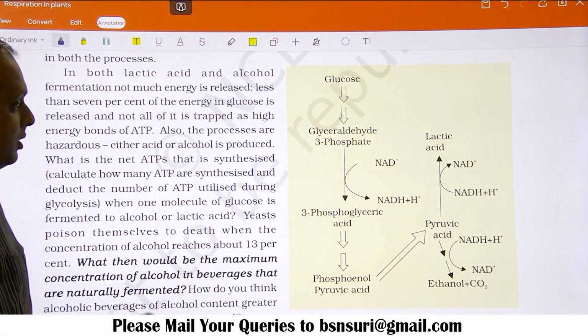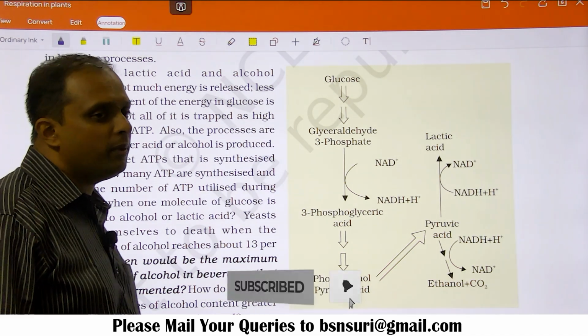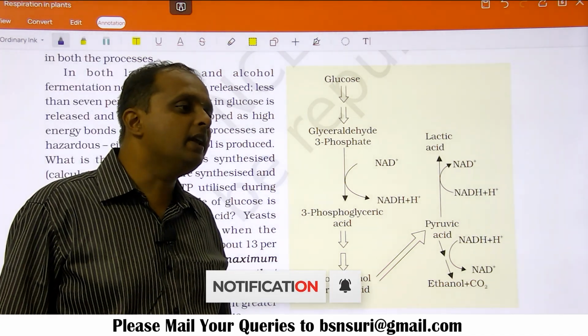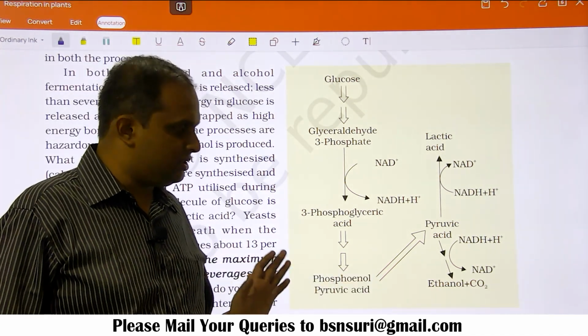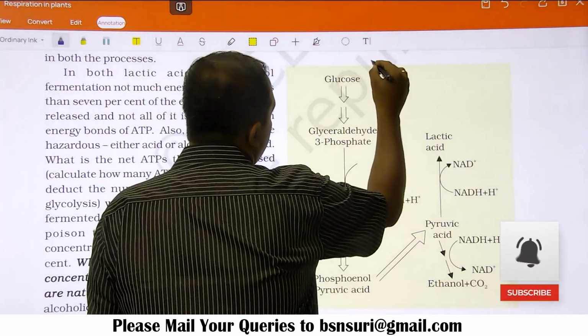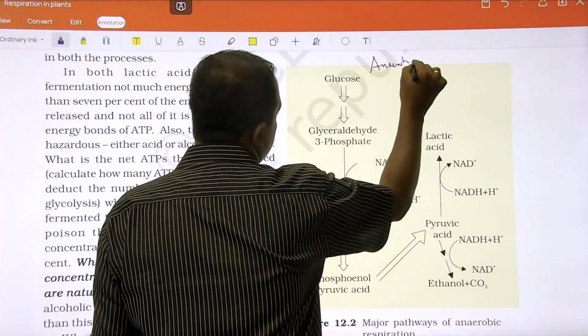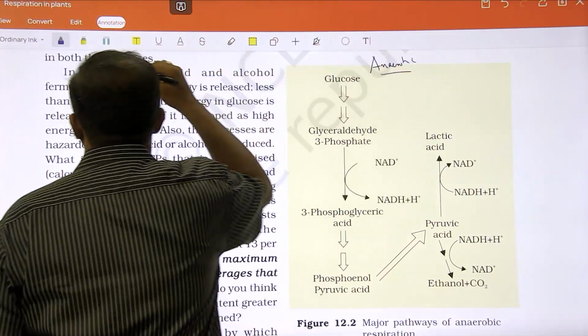We have talked about aerobic respiration, right? In summary, one molecule of glucose is going to yield how many molecules of ATP? 38. Actually it is 36, but let's not get into the confusion. So 38, right? Now we have to talk about anaerobic respiration, which is otherwise referred to as fermentation.